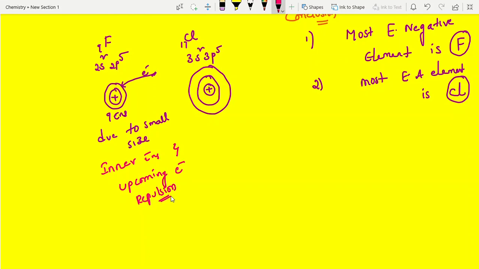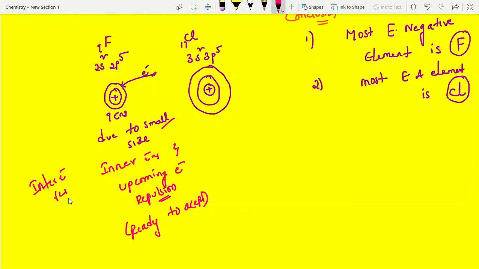To overcome this one, we have to give some energy. If it takes time, it is not readily accepting. Finally, what I am giving here, it is not ready to accept. Though it is having more electronegativity also, it is not ready to accept an electron due to small size and interelectronic repulsion.